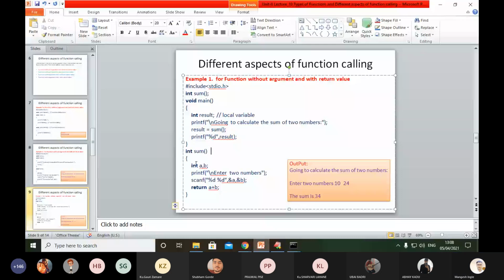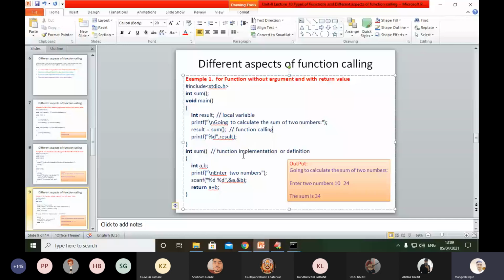Here we have the function implementation, or we can say the function definition. Here we call it function calling. Here you can see the function calling.